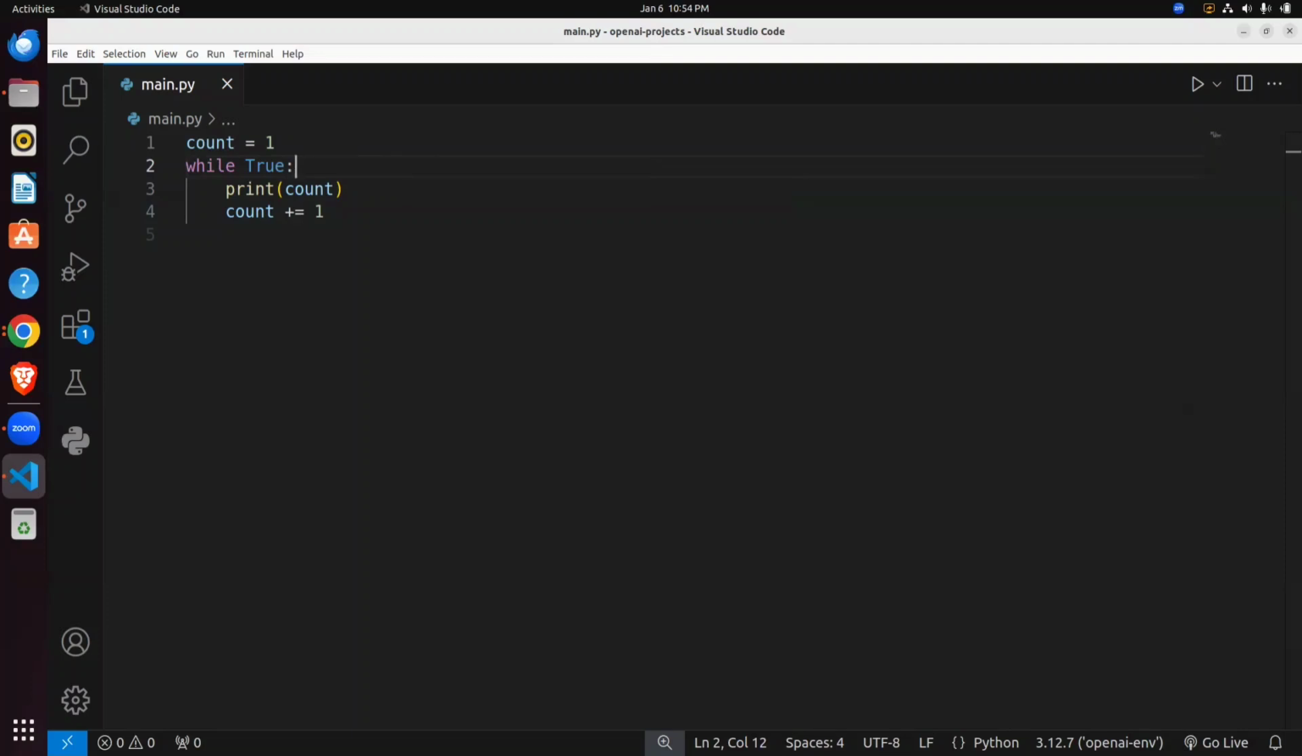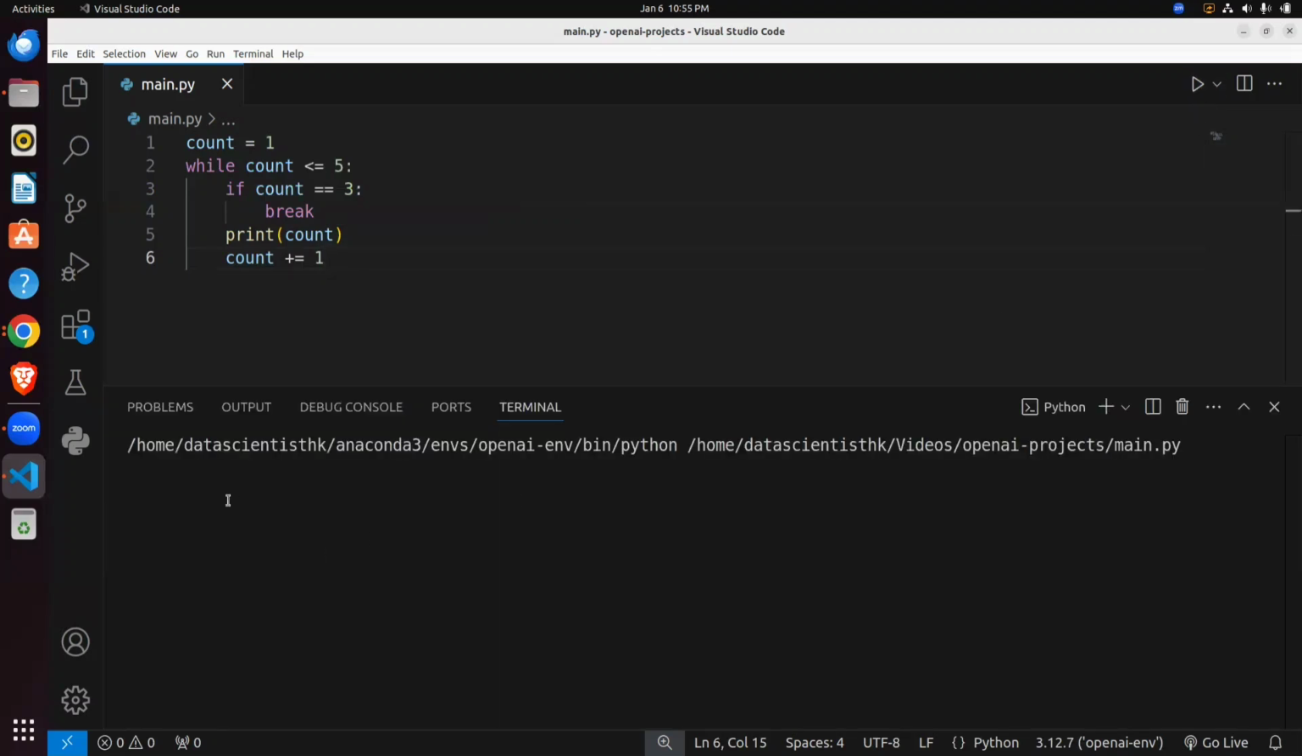Advanced usage of the while loop: using break in the while loop. Not always, only if you want to break your code. Suppose I want to break my code if the count value equals 3, then this code should break. So I just run this code.